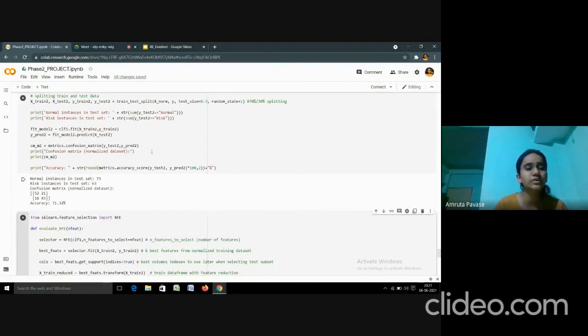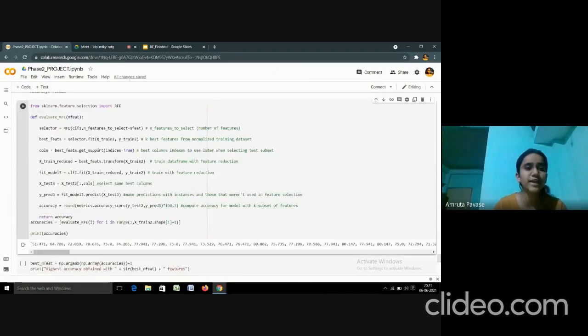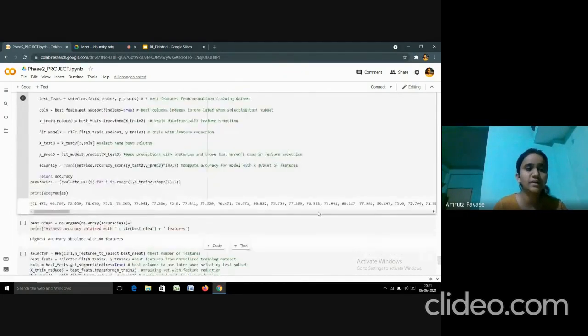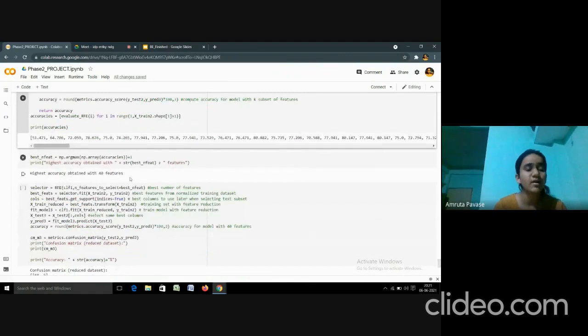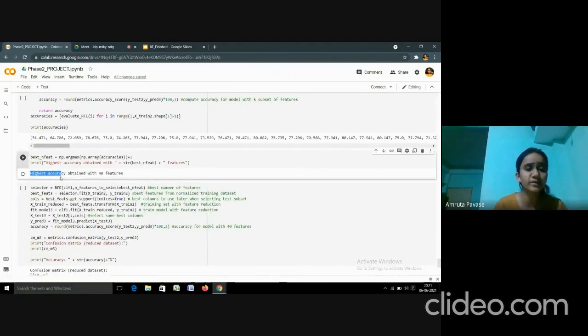This is the model using the normalized data set. We have fitted the model using random forest classifier. For feature selection, we have used recursive feature elimination. In recursive feature elimination, the classifier used is random forest classifier, where n features will be given to select the best features from the data set. After that, it will fit the model and calculate the accuracies. So the best accuracy will be calculated. The highest accuracy has been obtained with 40 features.